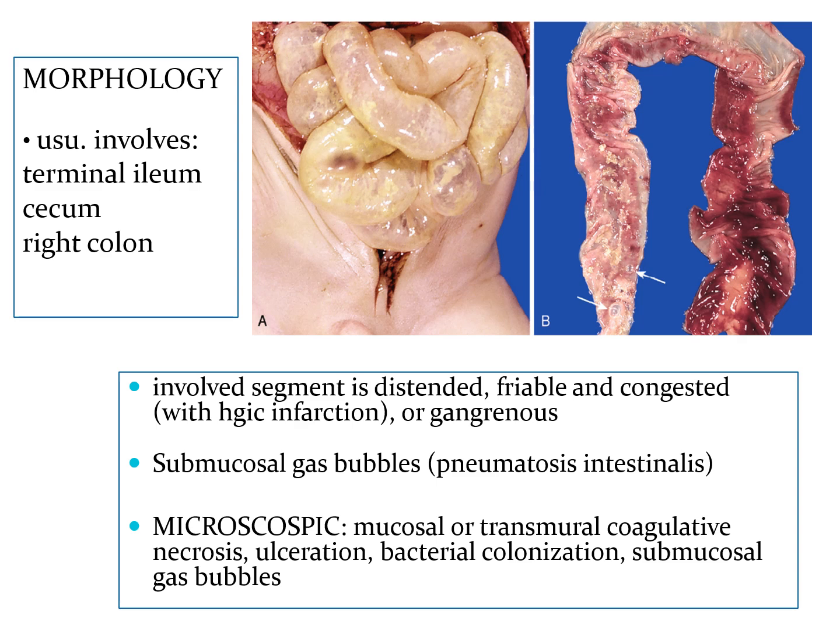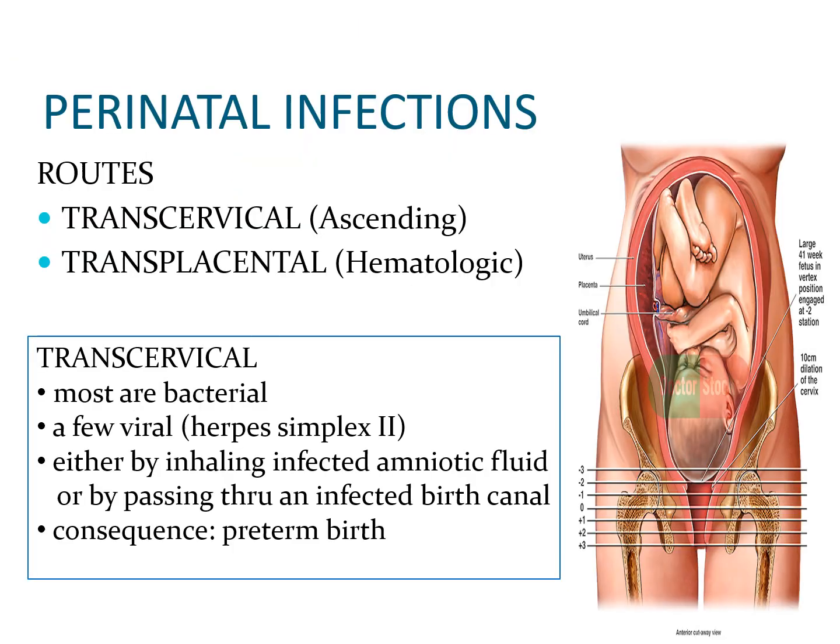So these are gross pictures of necrotizing enterocolitis. It usually involves the terminal ileum, the cecum, and right colon. The involved segment is distended, friable, and congested with hemorrhagic infarction, or it may be gangrenous. There may be submucosal gas bubbles. You call that pneumatosis intestinalis. And the microscopic picture is mucosal or transmural coagulative necrosis, ulceration, bacterial colonization, and submucosal gas bubbles.